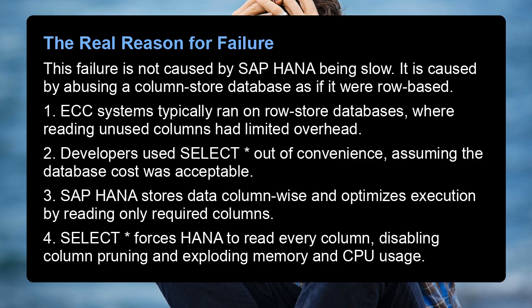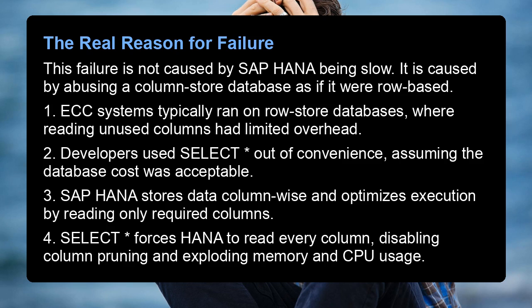The real reason for failure. This failure is not caused by SAP HANA being slow. It is caused by abusing a column store database as if it were row-based. 1. ECC systems typically ran on row store databases, where reading unused columns had limited overhead. 2.